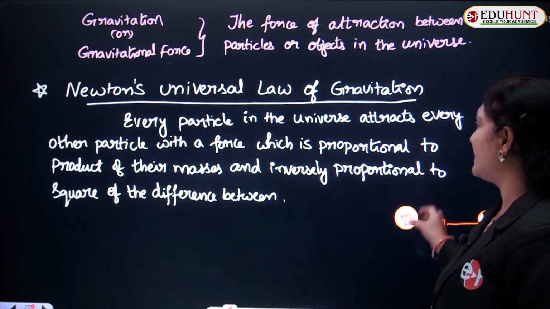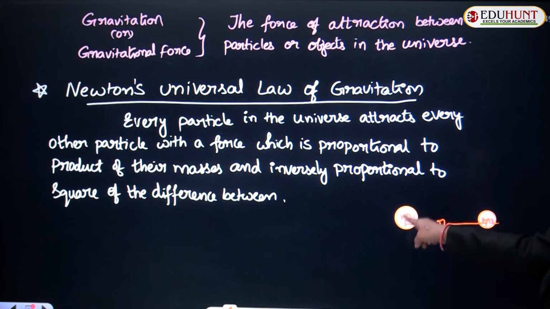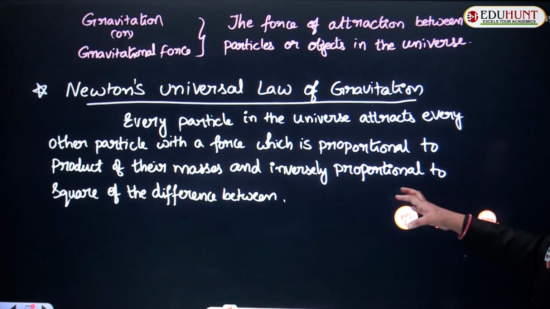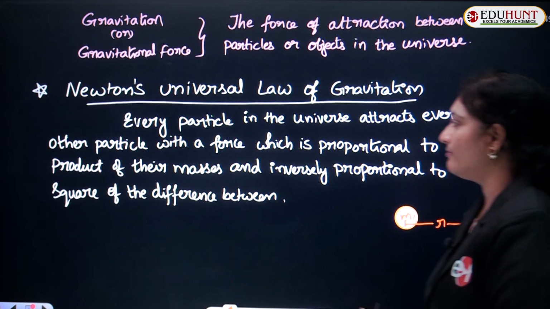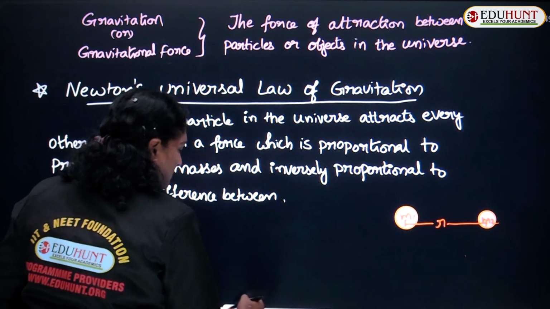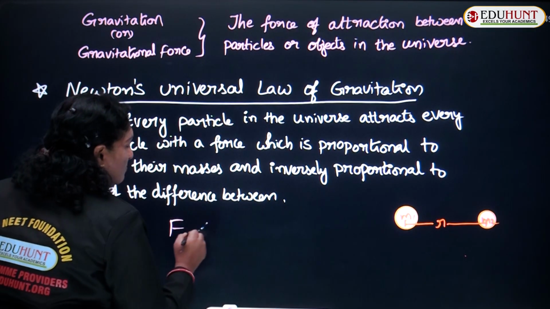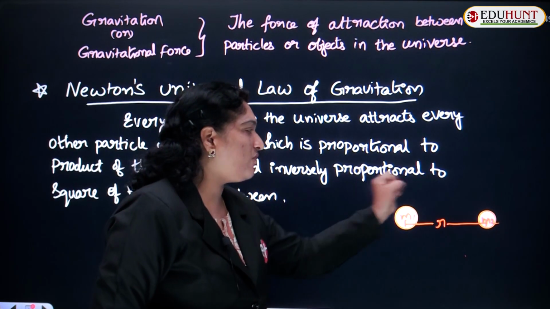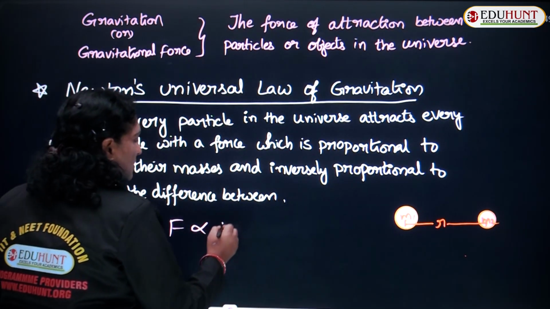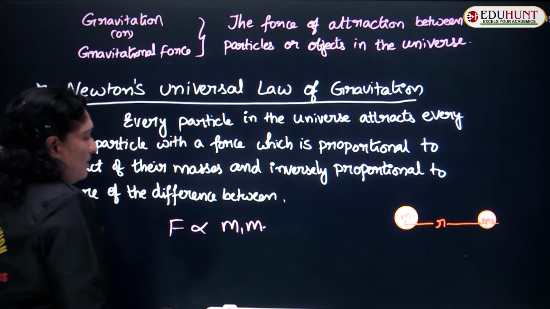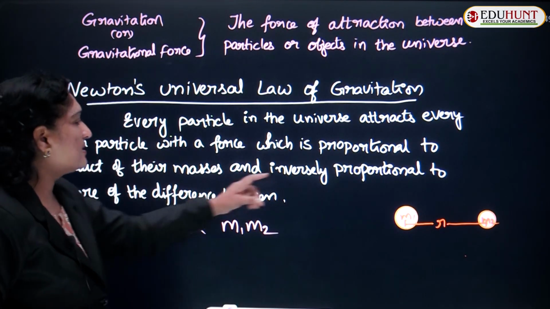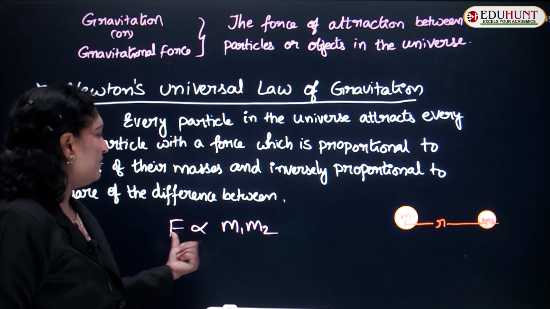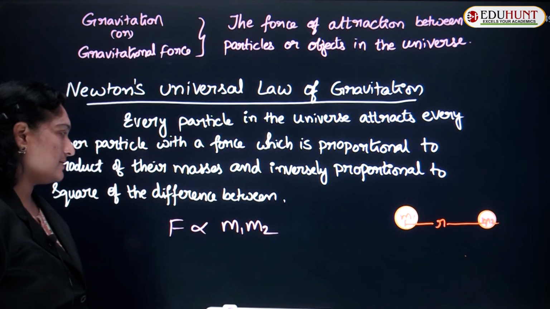So what he says is, every particle in the universe attracts every other particle with a force which is proportional to the product of their masses. What is the mass? First body mass m1, second body mass m2. So m1 m2. This is the first statement: every particle in the universe attracts every other particle with a force which is proportional to the product of the masses,